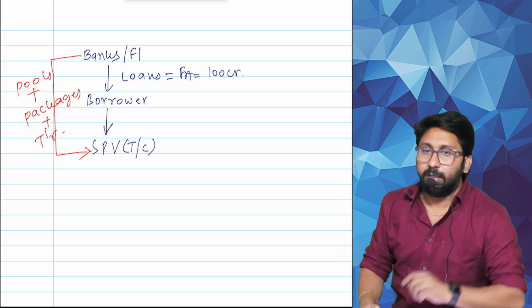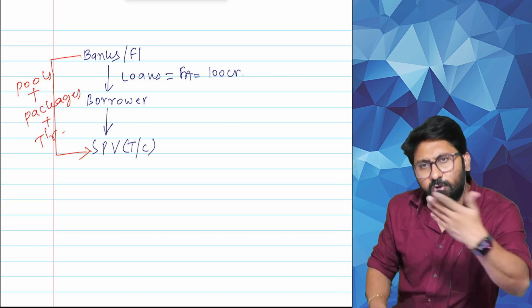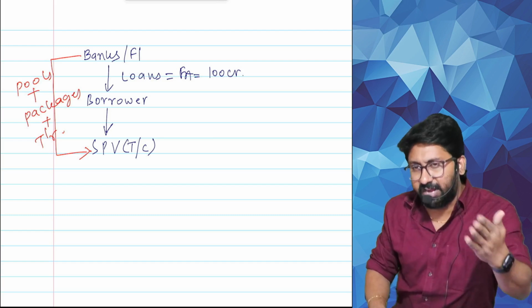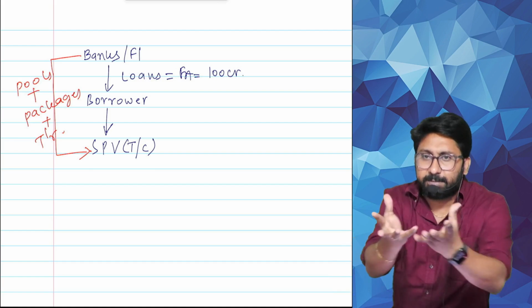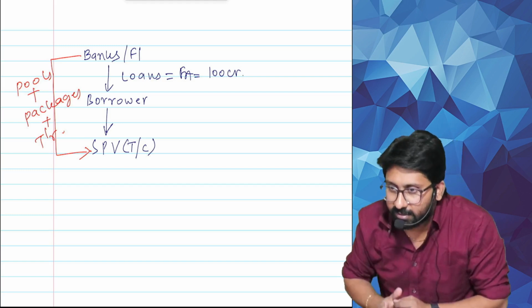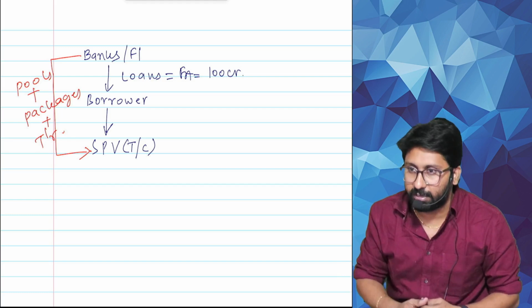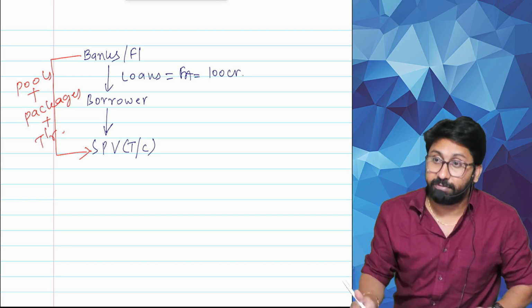Point number 1. Who gave the loan? Gave loan to whom? The bank is out of funds. Buyer, seller. Fixed asset, current asset, financial asset. It wanted to sell the financial asset. Now, there should be some person to buy it. I will throw, who will catch? SPV will catch. They will say, okay, you sell it to me, I will buy.